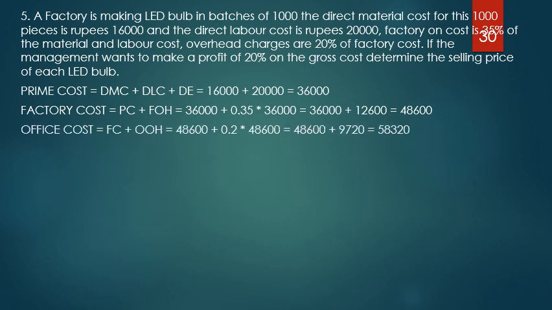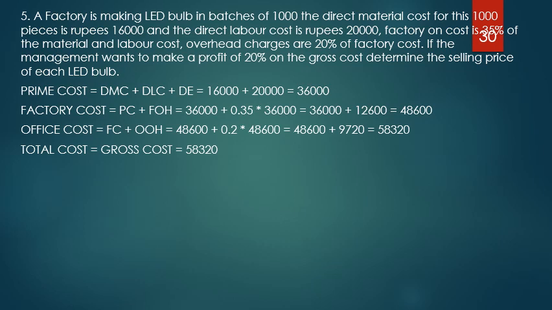Next, other overhead charges are 20% of the factory cost. So add that to 48,600. That comes out to be 9,720 added, that is 58,320. Selling overheads are not given here separately, so that will be the total cost. So the office cost will be the total cost or the gross cost, that is nothing but 58,320.